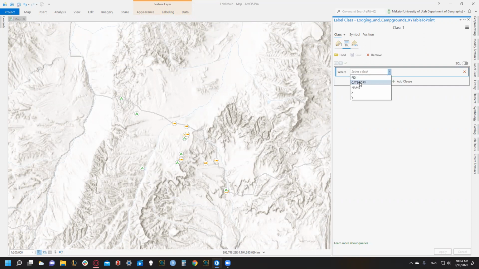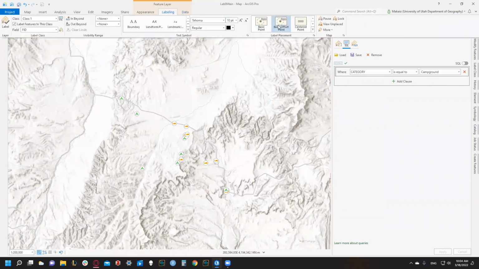So we want where our category is equal to campground. Let's make sure that this is a valid expression. We're good to go. Let's click on apply, and nothing shows up. That's okay. We have to do one more thing before those labels show up. We need to press, actually, no, we need to switch our field first.